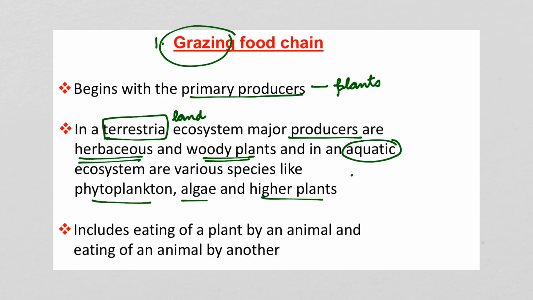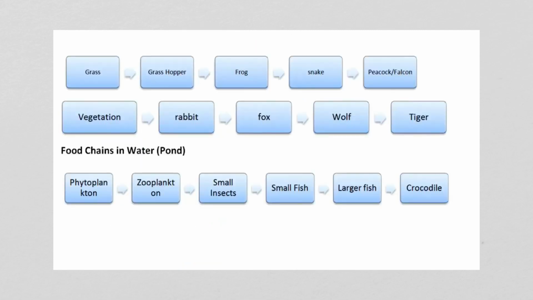So these are the producers in both terrestrial and aquatic ecosystem. Now it includes eating of a plant by an animal and eating of an animal by another. So this is how the grazing food chain looks like. So in a grazing food chain, I'll give you an example here. See, in a grazing food chain, this is one example.